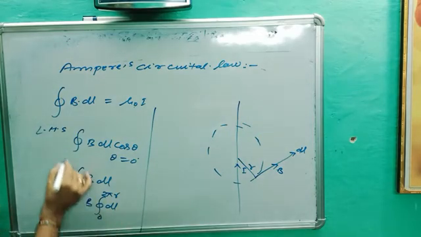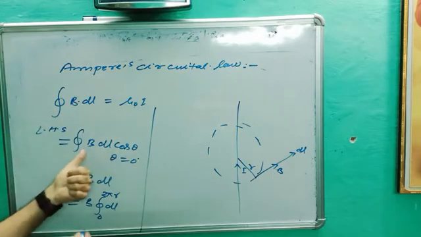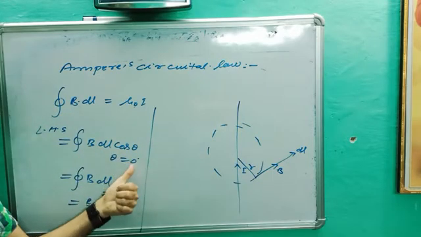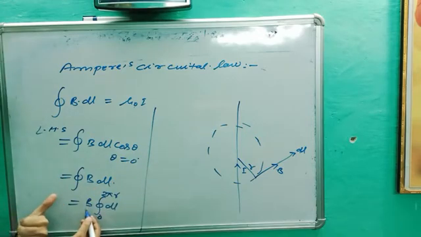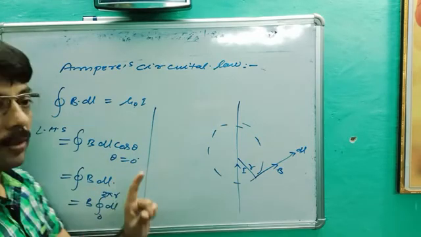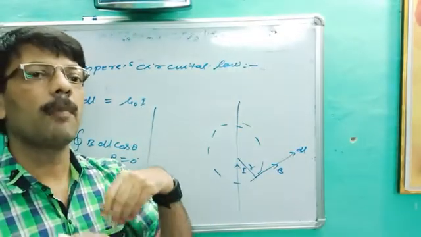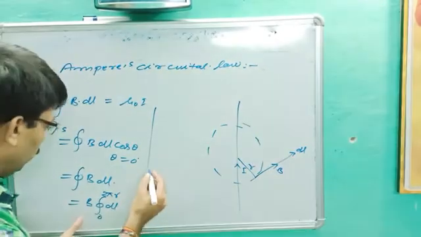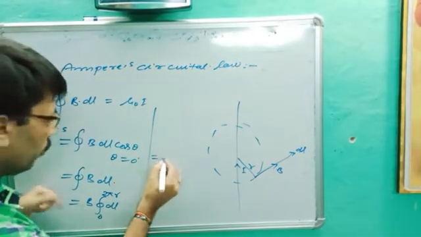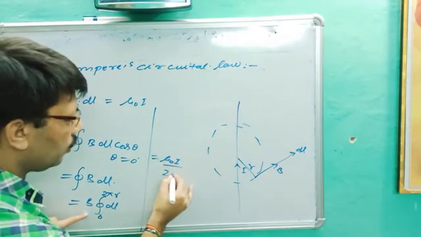We started from the left hand side, B dot dl, which should equal mu naught I. B dot dl is B dl cos theta, theta is equal to 0, cos 0 is 1, so we only get B dl. B will be outside the integration, only dl remains. And what about B? We already said this is the alternative form of Biot-Savart law, and we take the magnetic field due to a long straight wire from Biot-Savart law: B is equal to mu naught I upon 2 pi r.